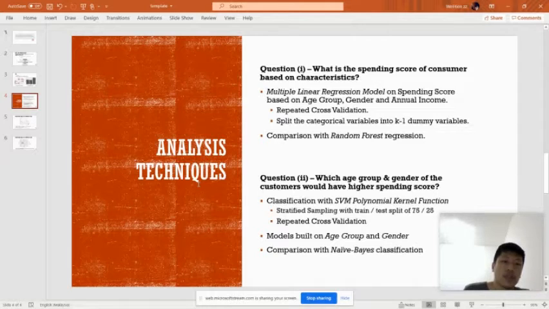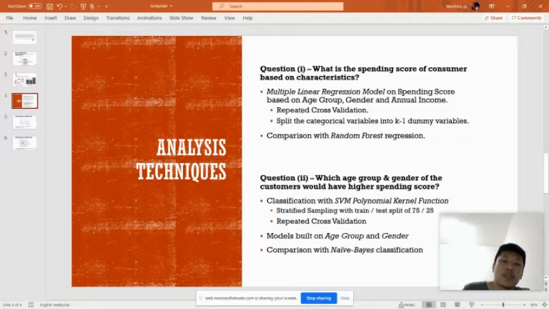Next, on the analysis techniques. Firstly, to tackle question one, which is to predict the spending score, we have built multiple linear regression models based on all other features.